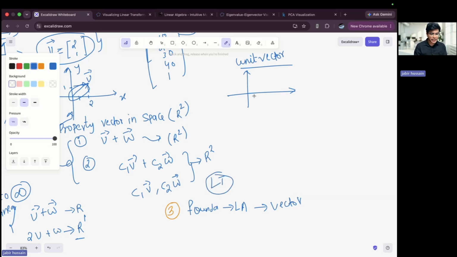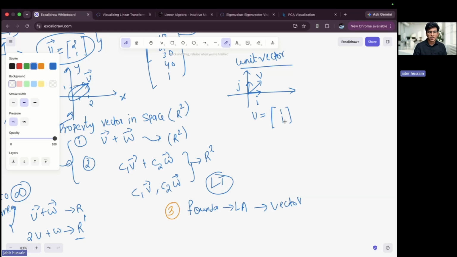Unit vectors are nothing but: from the origin, if I move one unit along x, and from the origin if I move one unit along y, I describe these as i cap and j cap. Whatever vector I get, this will also be a unit vector v, and it will have one of i, one of j.